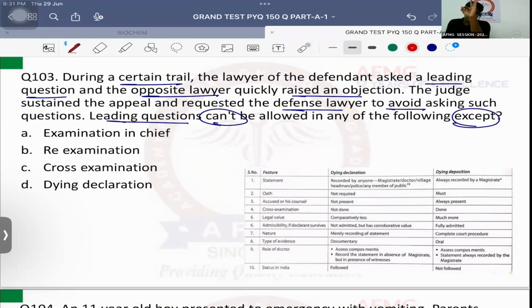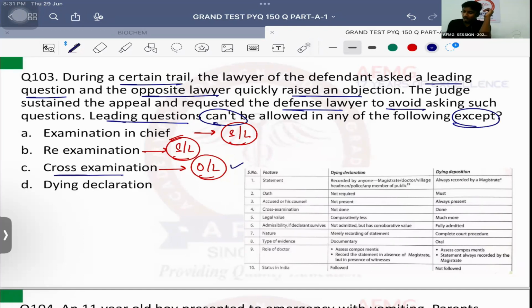There are three types of examination. We start with examination in chief, which is conducted by the same sided lawyer. Then there is cross examination, which is conducted by the opposite sided lawyer. And then there is re-examination conducted by the same sided lawyer. Leading questions can be permitted only by the opposite sided lawyer, and in cross examination the leading questions can be permitted.